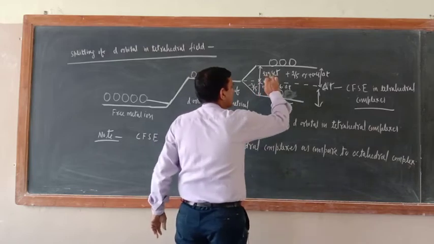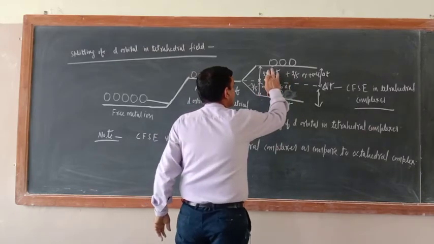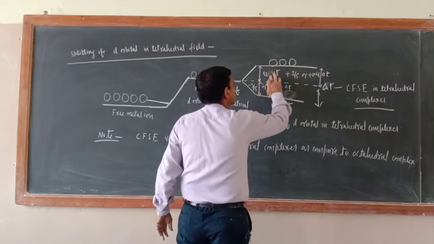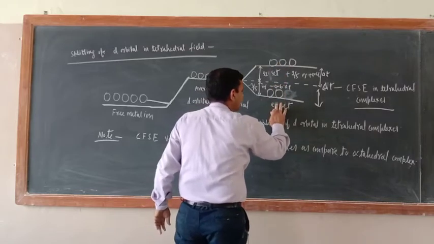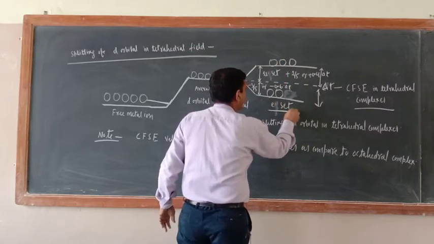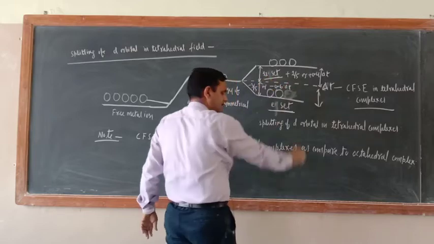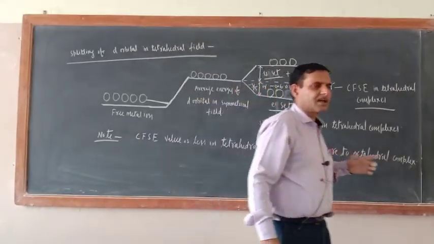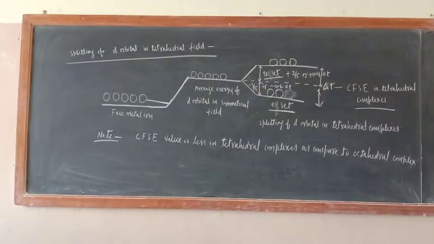Here, in tetrahedral complexes, the g word is removed: T2 set and E set. Are you getting my point or not? So the g should not be there. Only E orbitals and T2 orbitals.